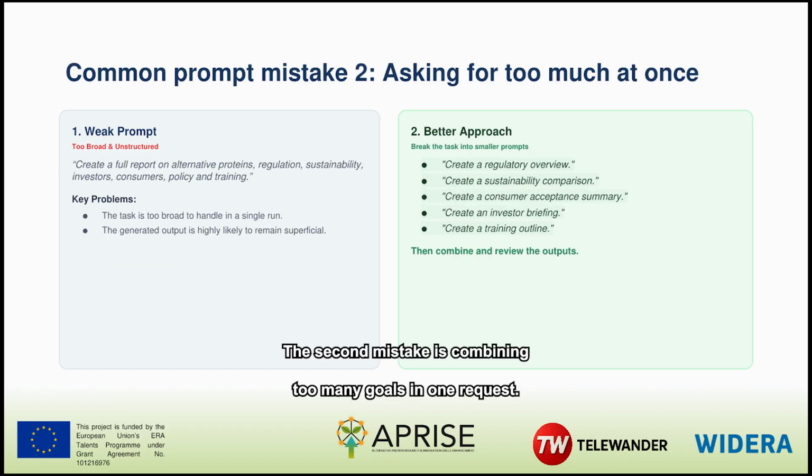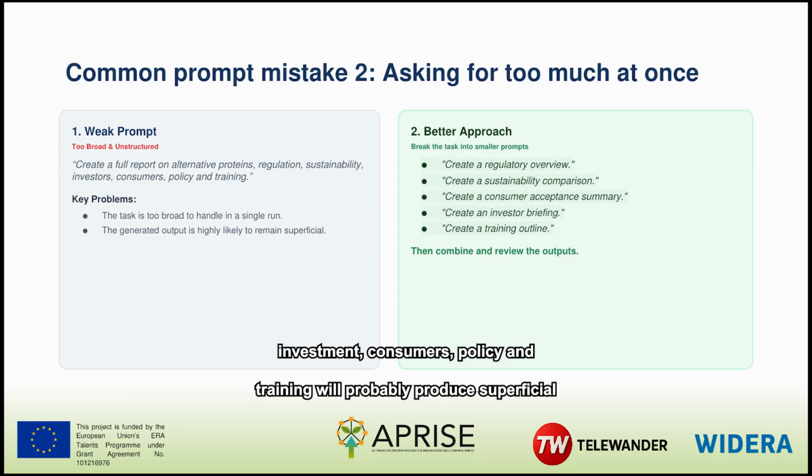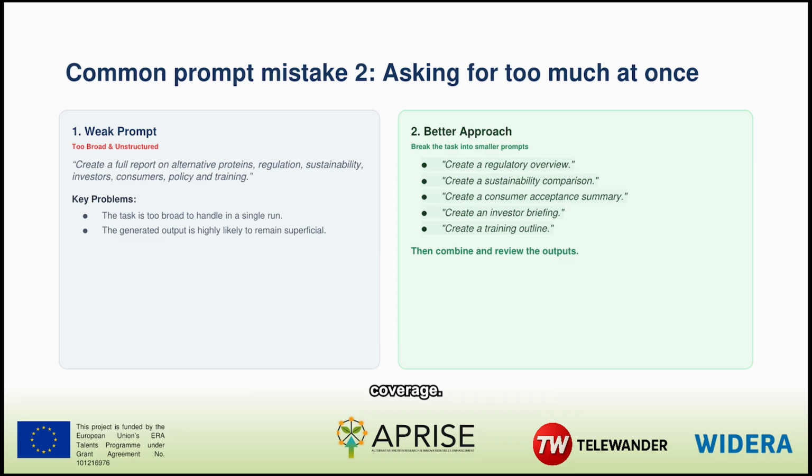The second mistake is combining too many goals in one request. Asking for a complete report on technology, regulation, sustainability, investment, consumers, policy, and training will probably produce superficial coverage.